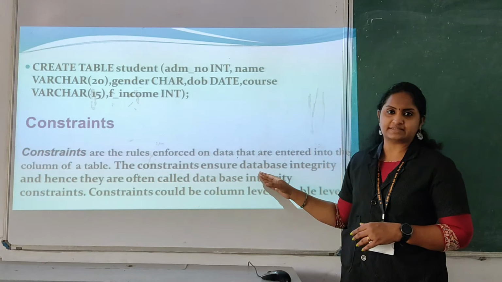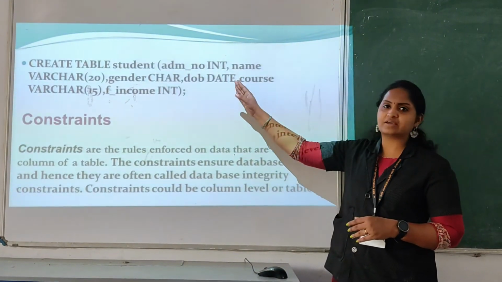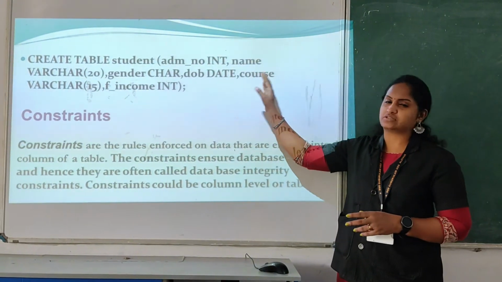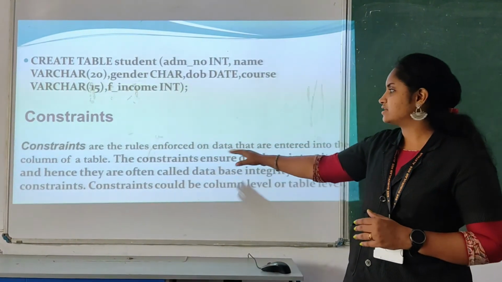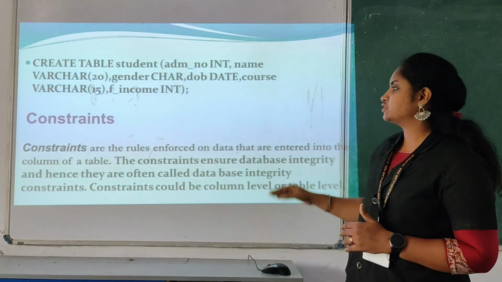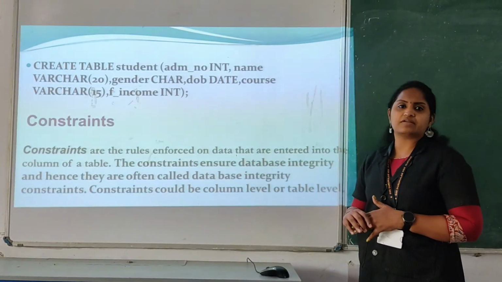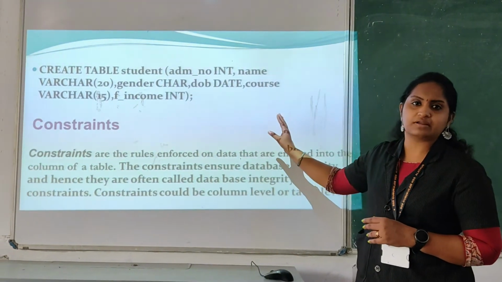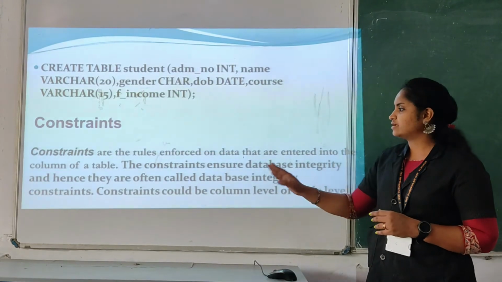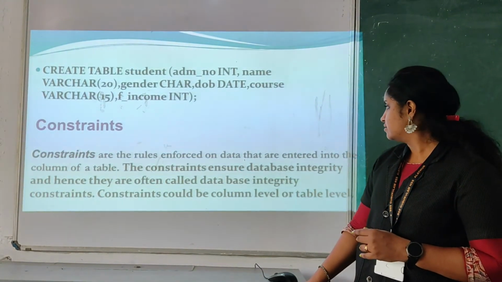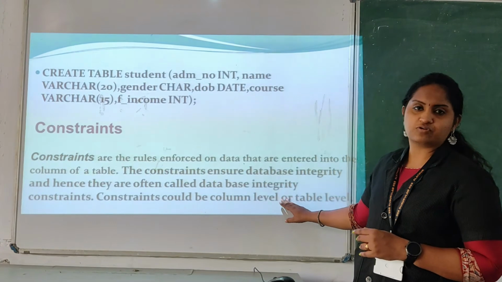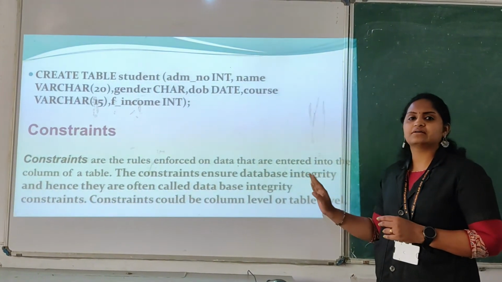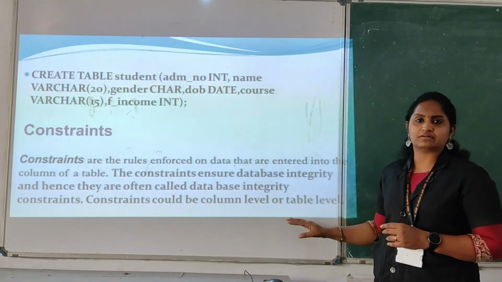Another one is constraints. If you want to give a primary key and some rules for these columns, you can use that. Some conditions are known as constraints. So constraints are the rules or conditions for the data we are entering, and we give a particular condition for the columns or in a table. We can apply the constraints at column level and table level.